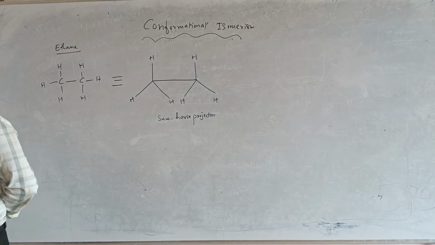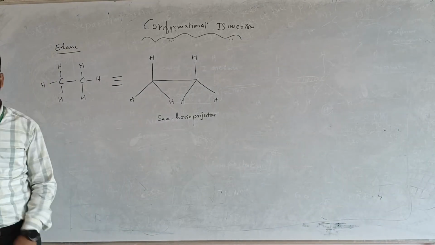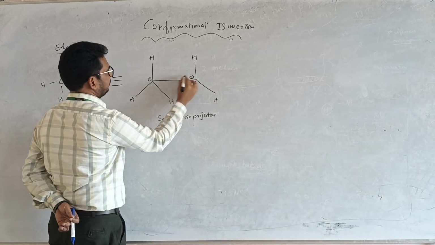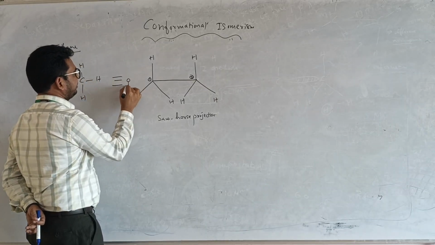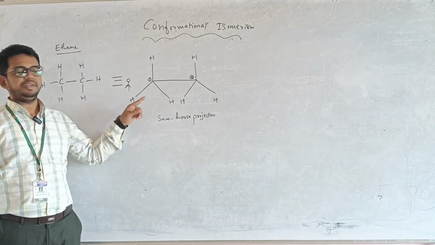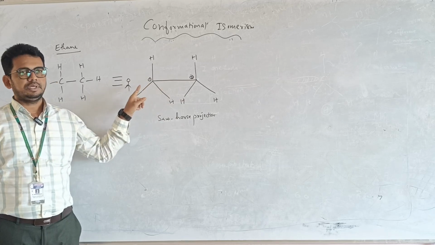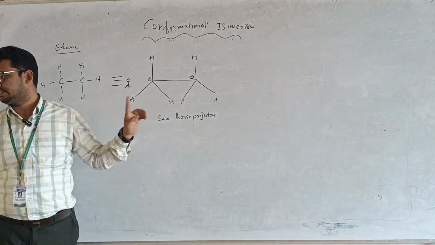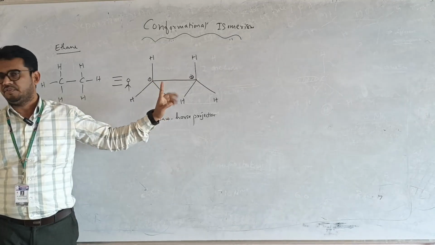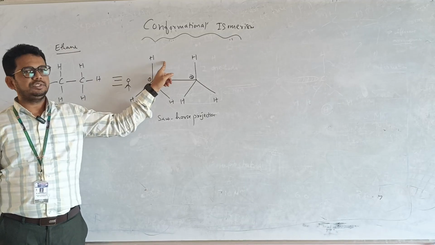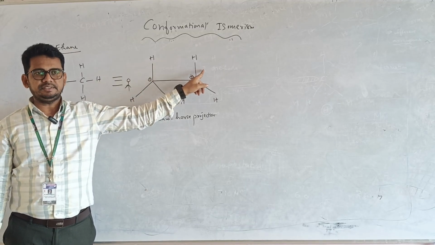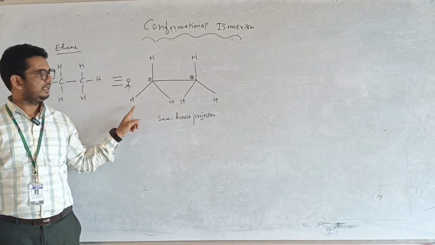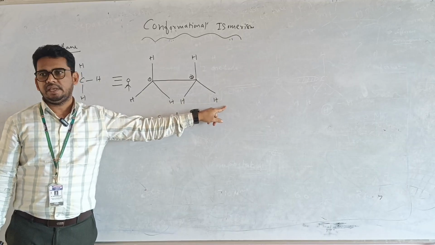How are we going to show the Sawhorse projection, you can see. This is called carbon 1. This is carbon 2. I am standing here, observing both the carbons. This is the model of the Sawhorse. Then we observe that the hydrogens are also arranged parallel in the same line. These two hydrogens are at the same angle, and these two hydrogens also at the same angle.